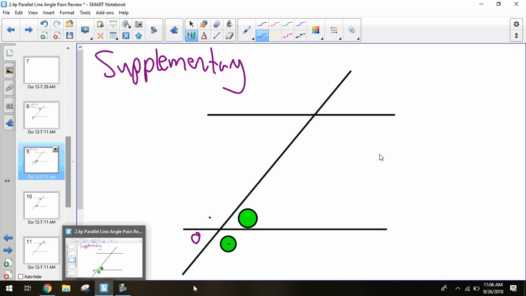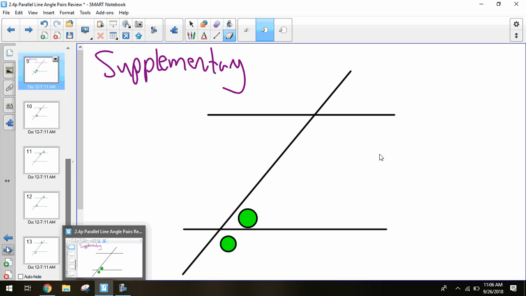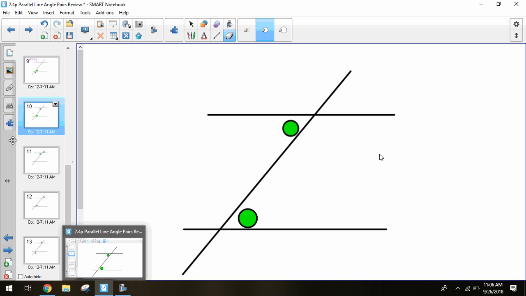But next to each other, you'll be supplementary. And once again, supplementary is obviously supplementary. Okay. What are we thinking for this pair?